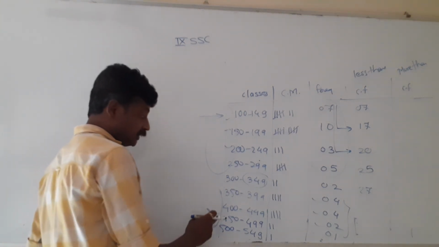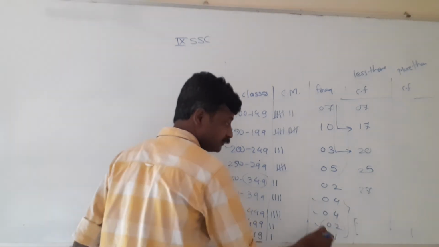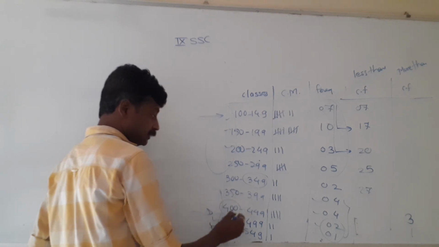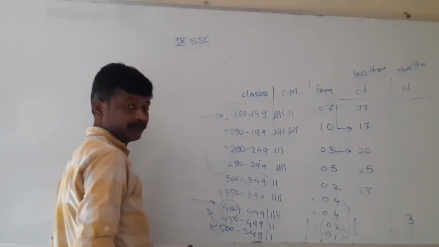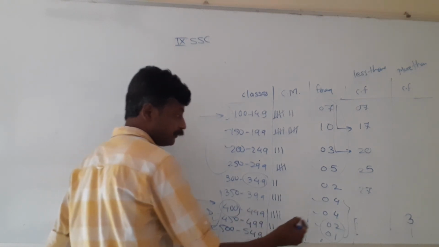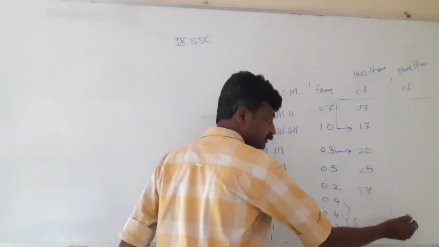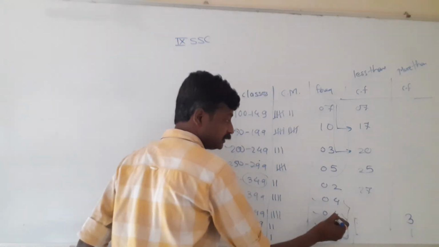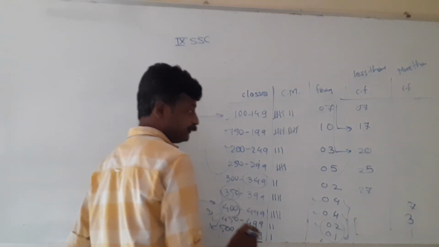Cumulative frequency more than 450. More than 450 means both will come. So addition of these two, 2 plus 1, gives 3. Cumulative frequency more than, next lower limit is 400. Cumulative frequency more than 400 means addition of all the three frequencies, 4 plus 2 plus 1. This total is already there with us, 2 plus 1 is 3. We just have to add the current frequency. 3 plus 4, 7. Cumulative frequency more than 350.